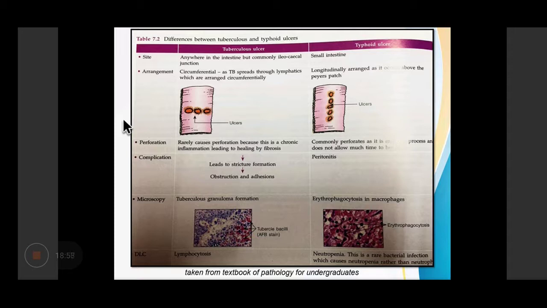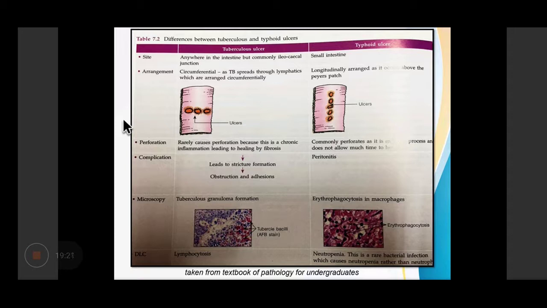So, in the intestine, they can form tubercular ulcers. Now, the tubercular ulcers have to be differentiated from a typhoid ulcer in the intestine. In the intestine, tuberculosis generally occurs in the ileocecal junction. Typhoid ulcers occur in the small intestine.